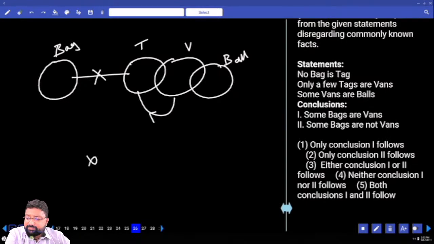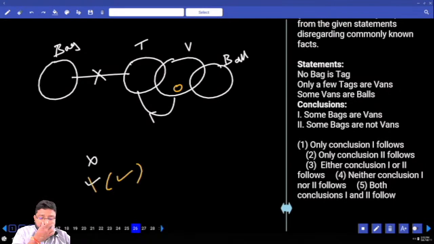No way. Some bags are not vans. Yes, some bags are not vans. Correct? There's no relationship between bag and van. What's the complementary? All bags are vans. Can I take all the bags inside vans? I'll put it in this corner. All bags are vans. And this is true, this is wrong.